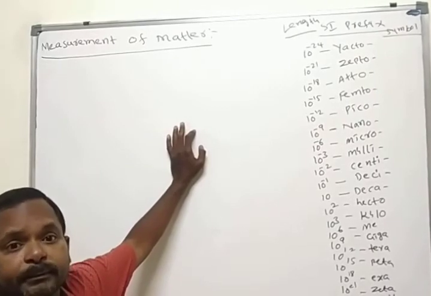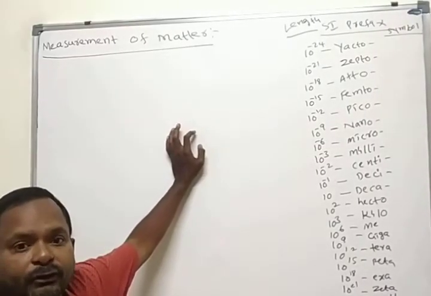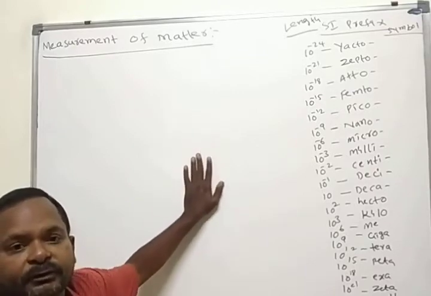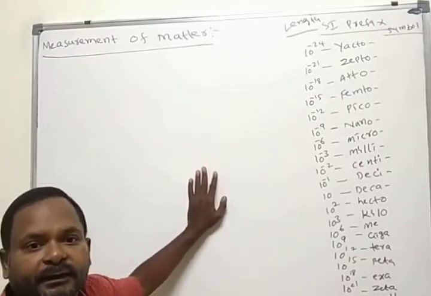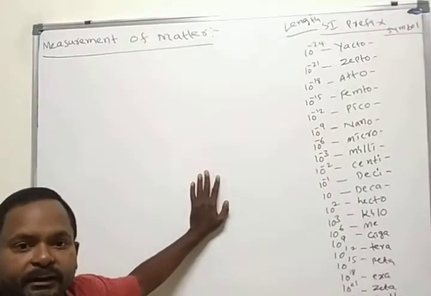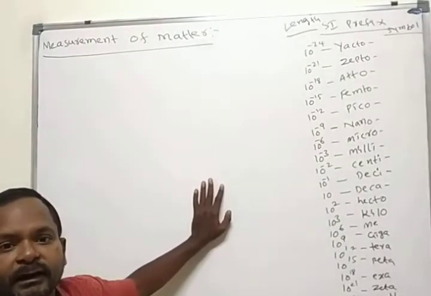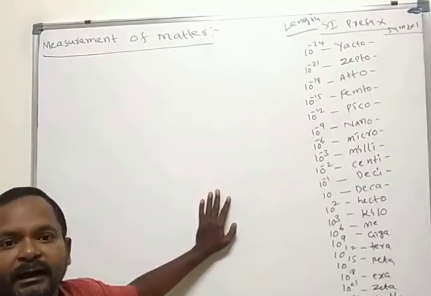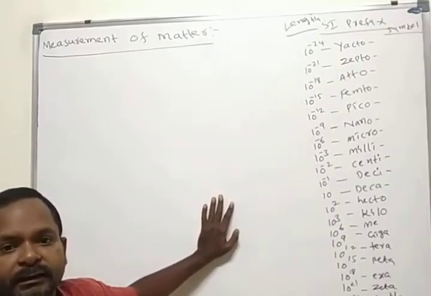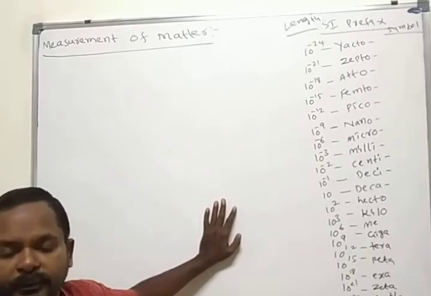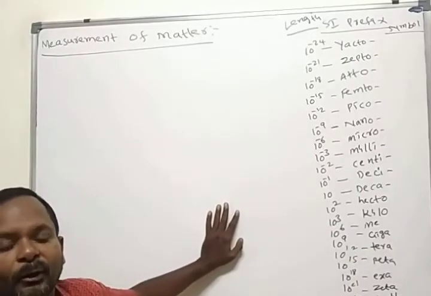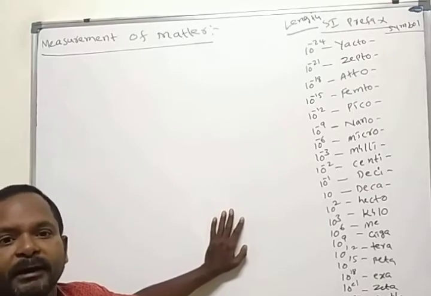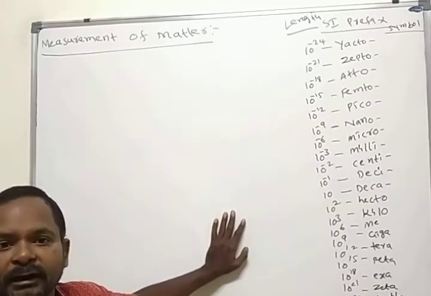Next, classification of matter at the macroscopic level. Two types: mixtures and pure substances. Mixtures are classified into two types: homogeneous mixtures and heterogeneous mixtures. Pure substances are classified into elements and compounds. Elements are classified into three types. What are those? Metals, non-metals, and metalloids.